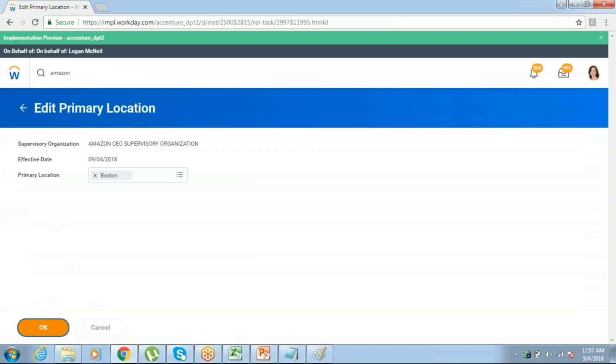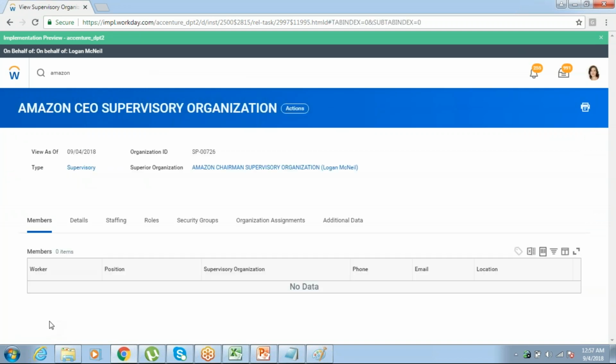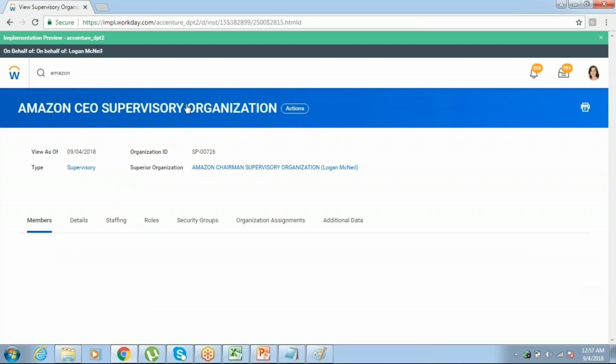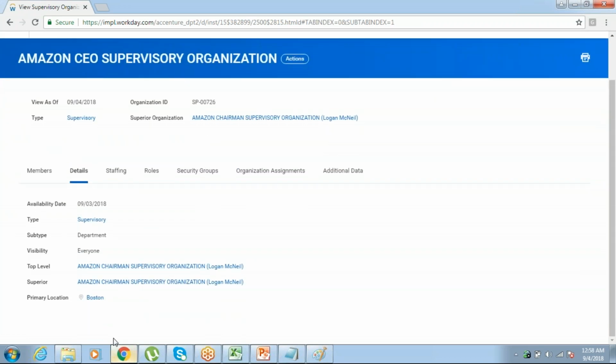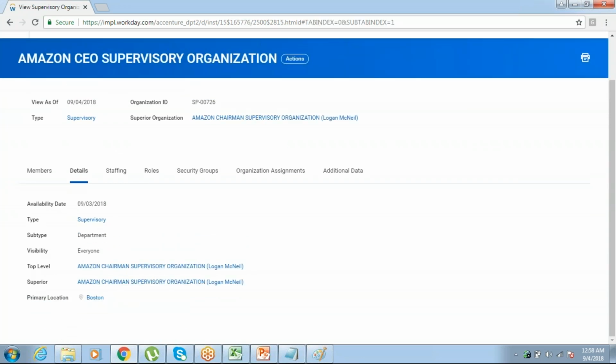See, again created. No need to worry about where these locations are coming from. These are all the default locations available in the tenant. I'm using them. Go to the Amazon CEO, now go to the details. See here, it has now changed to New Jersey. He should obviously be in some location, right?